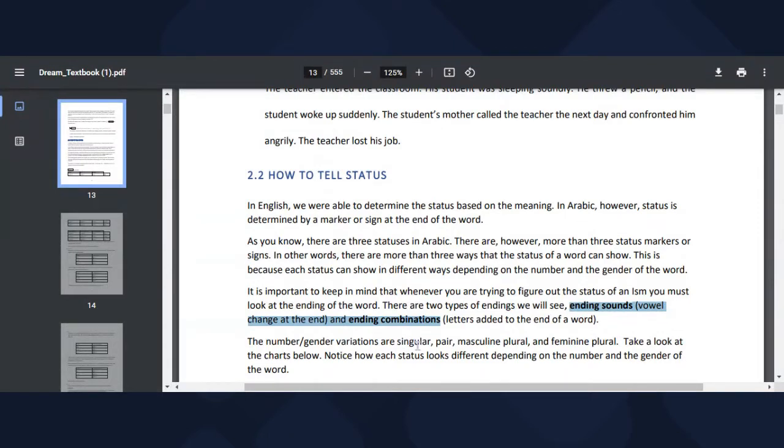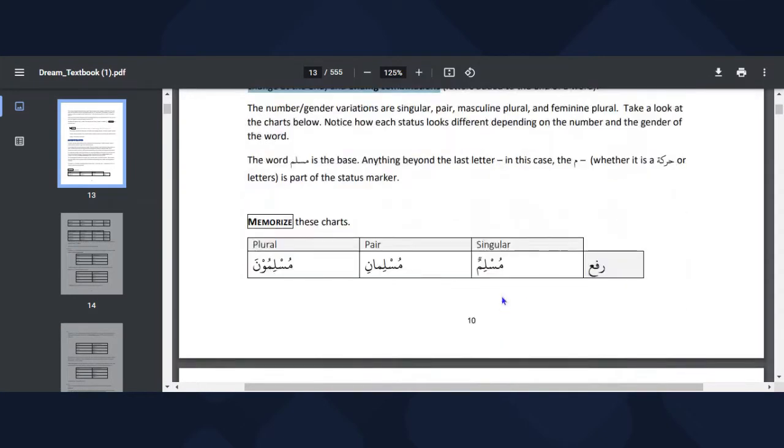We have the un, the an, the in for the heavy, and the u, a, i for the light. So that is the ending sound. But for the ending combinations, we have situations whereby letters will be combined together at the end of an ism. So there are specific letters like that. So now let's go straight forward to that.